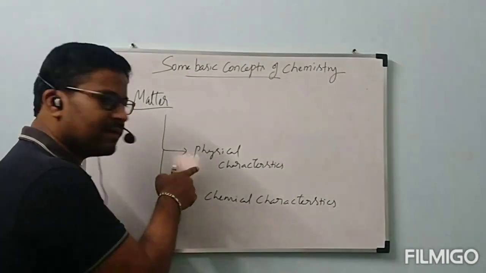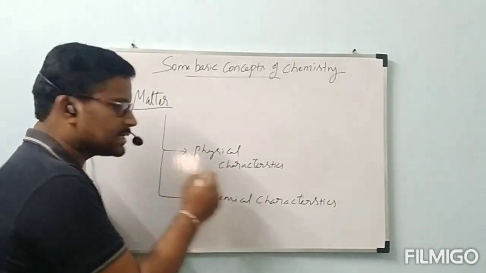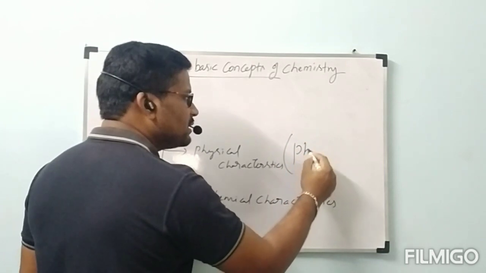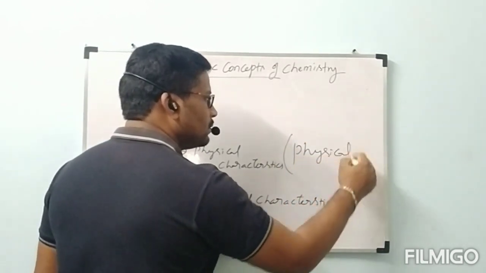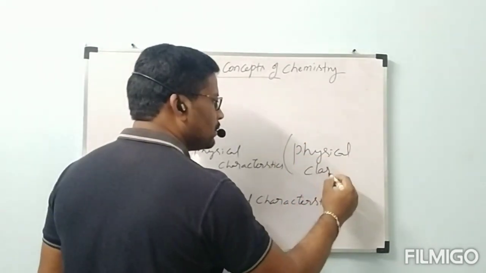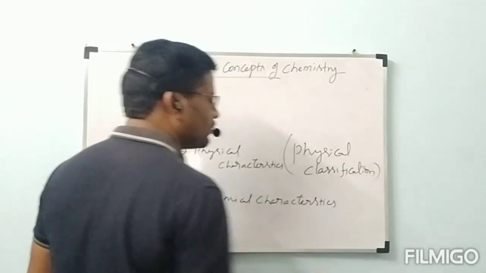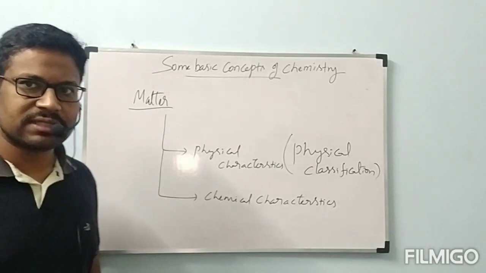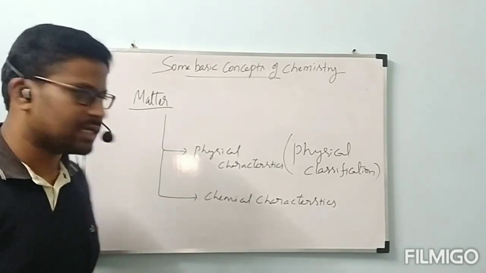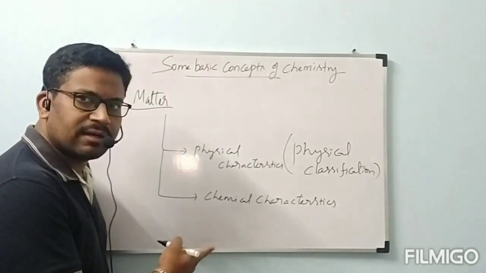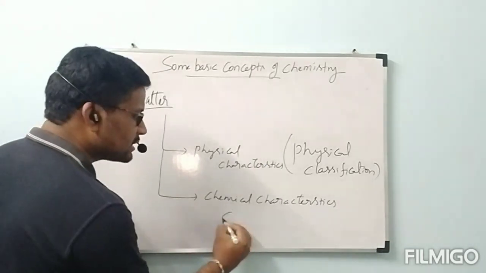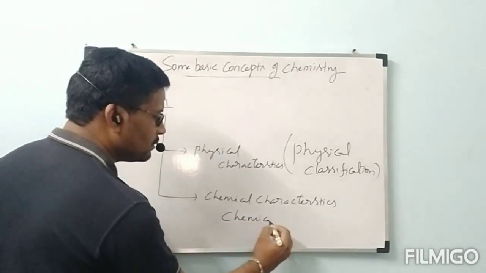If matter is classified depending on physical characteristics, that is called physical classification. If matter is classified depending on chemical characteristics, that is called chemical classification.